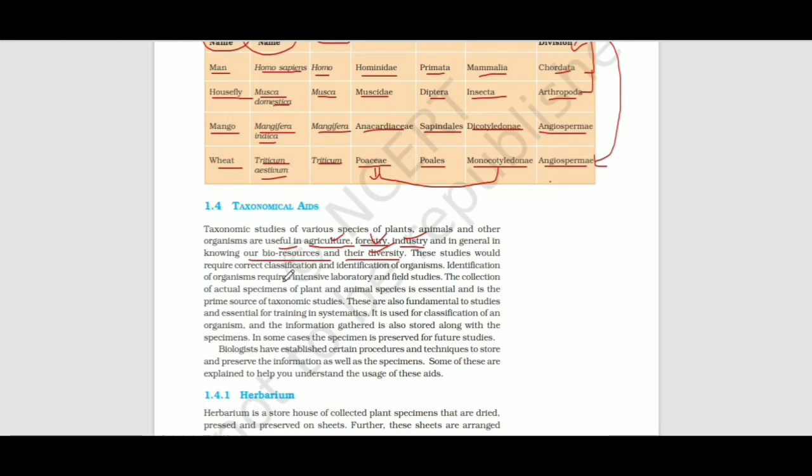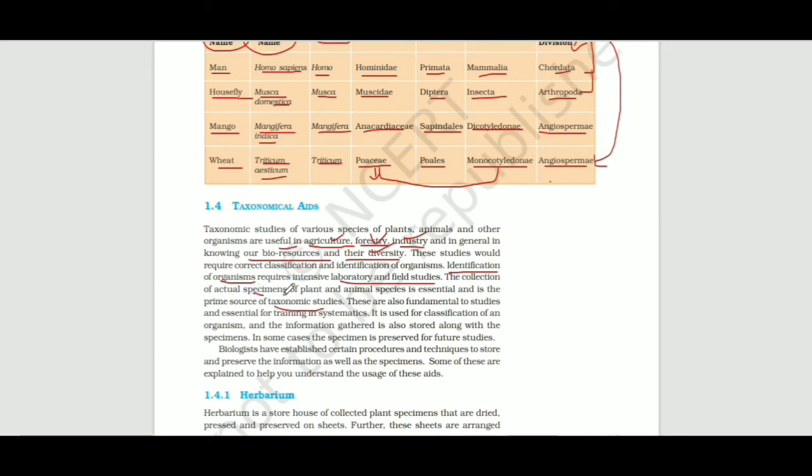Identification of organisms requires intensive laboratory and field studies. The collection of actual specimens of plant and animal species is essential and is the prime source of taxonomic studies.